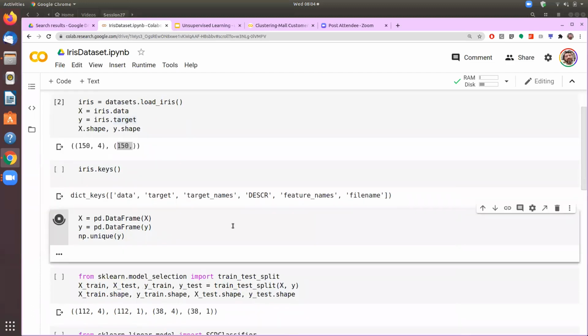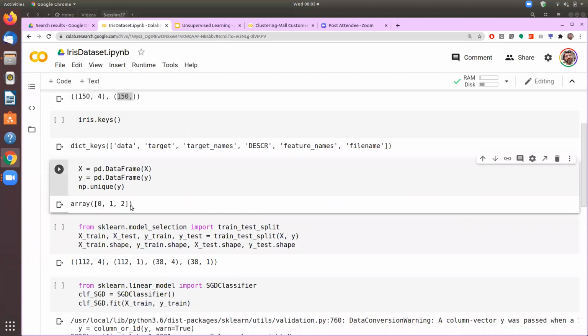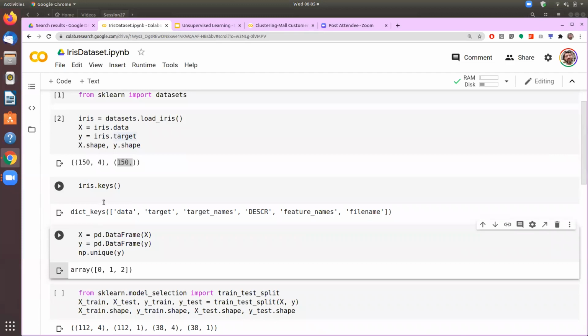Then we put that into a data frame. We see that the values are given as 0, 1, 2. And what do these 0, 1, 2 represent? We can see that in the target names.